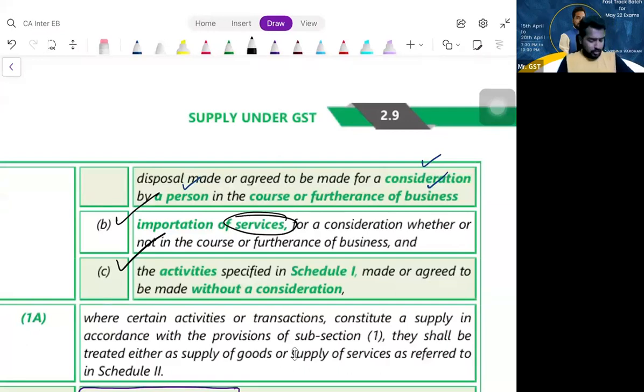So that is clause B. Clause B says importation of services for consideration, whether or not in the course or furtherance of business, is a supply. Clear? Shall we proceed? Right. Next, what is clause C?